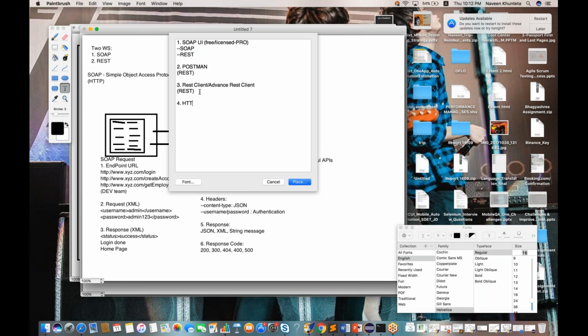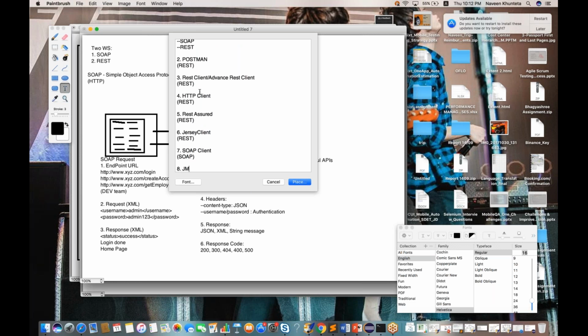We have HTTP client, which is again only for REST. Have you heard about REST Assured? This is again a Java API to automate REST APIs. Apart from that, there is Jersey client, which is again for REST APIs. We have a different one, the SOAP client API in Java, which is only for SOAP.